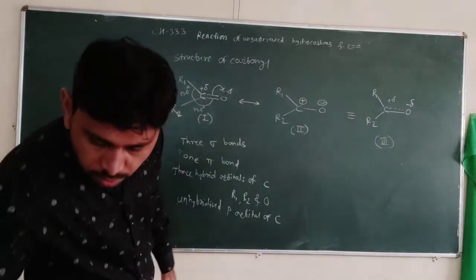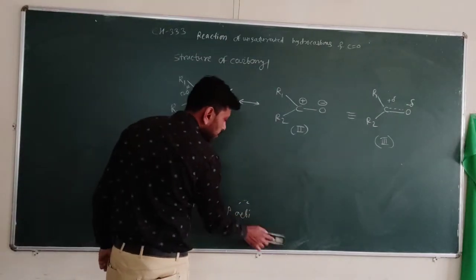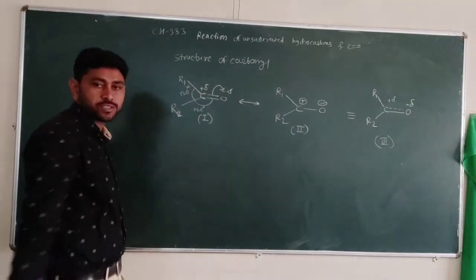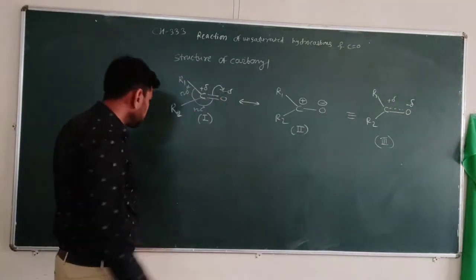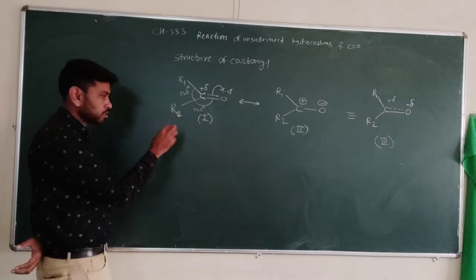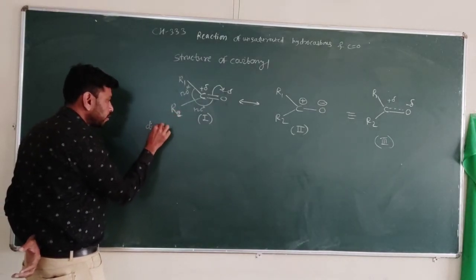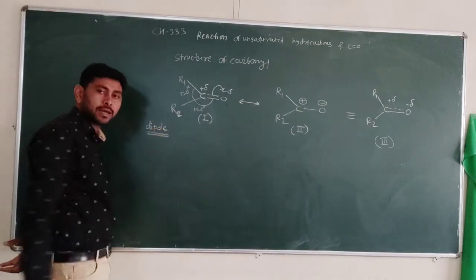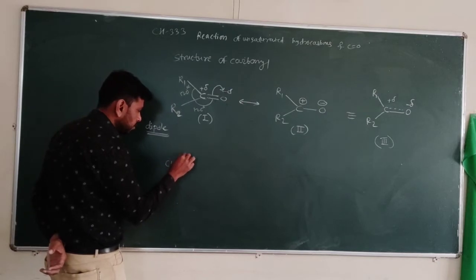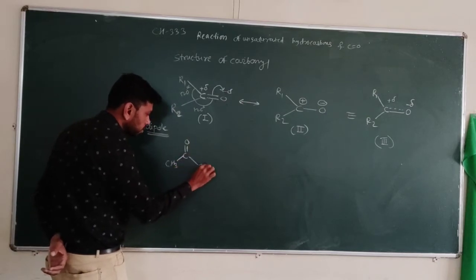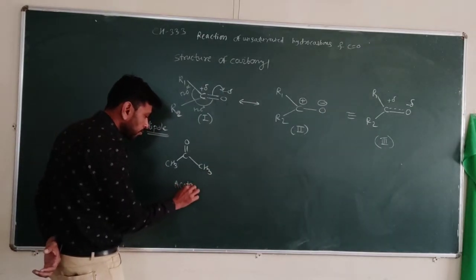Now, due to the higher electronegativity of oxygen, it has a polar structure. So the polarization of the molecule takes place. Due to this polarization, there is a certain dipole moment in these compounds. For example, we have taken here CH3, C double bond O, CH3. This is acetone. So it is a carbonyl compound.